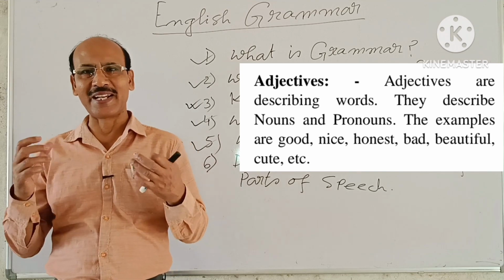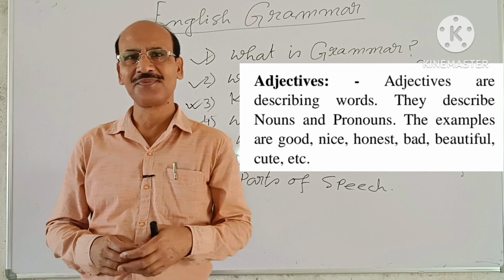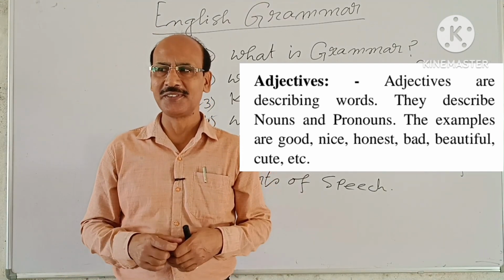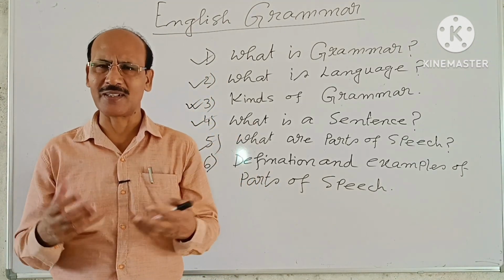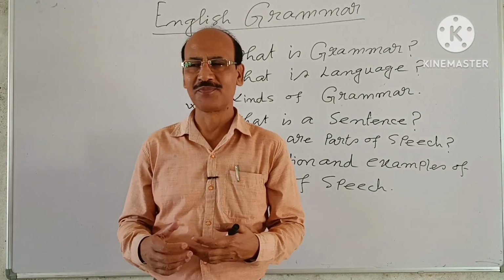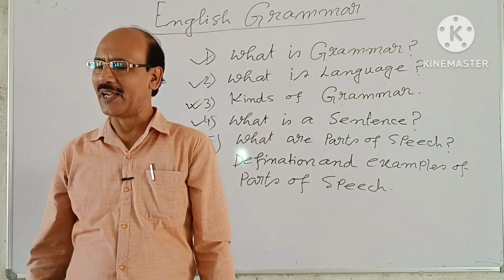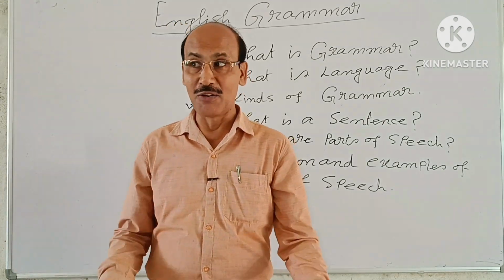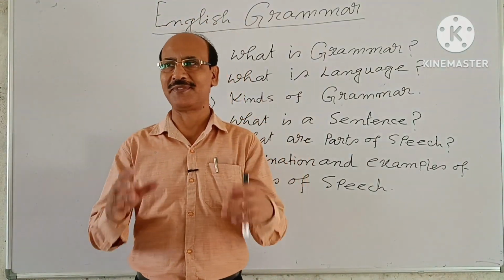The examples of adjectives are good, nice, honest, bad, beautiful, cute, wonderful, etc. We'll discuss this in detail later. So you understand what adjectives are? Adjectives are describing words.